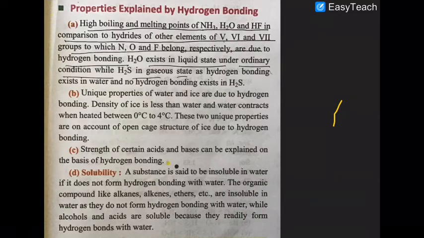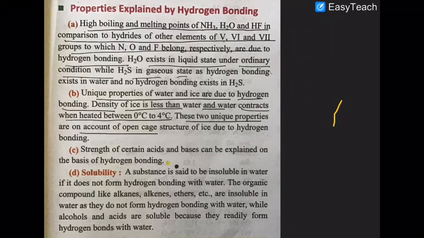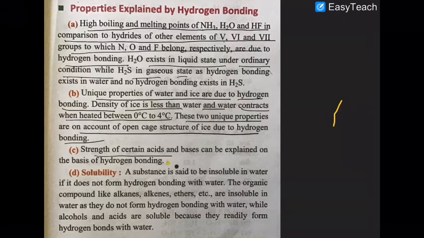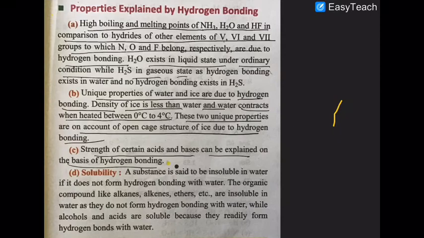H2S is a gas. Similarly, there are unique properties of water and ice due to hydrogen bonding. The density of ice is less than that of water, I told you. So water contracts on heating between 0 and 4 degrees Celsius. I told you at 4 degrees Celsius the density is maximum. These are two unique properties on account of the open cage structure that the ice forms due to hydrogen bonding. I already discussed with you the strength of certain acids and bases, which is also due to hydrogen bonding.